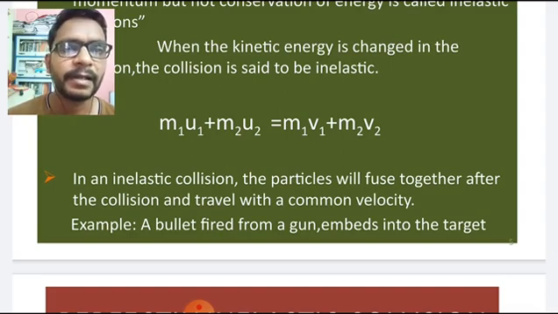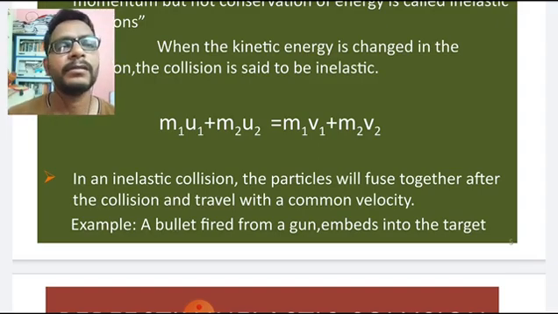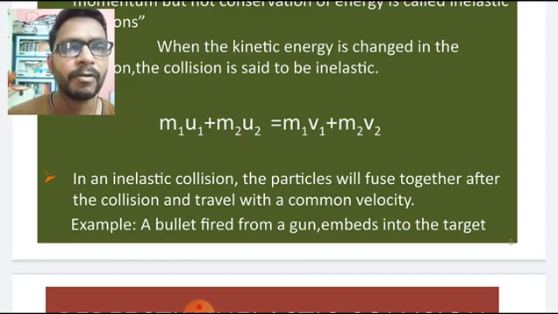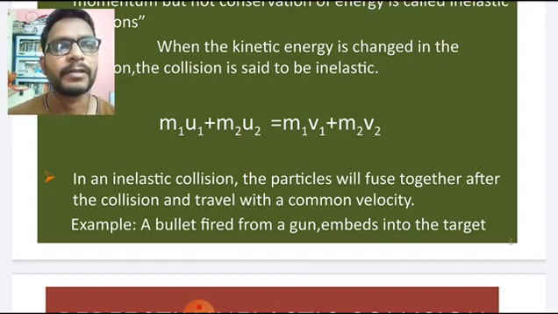An example is a bullet fired from a gun that embeds into the target. If the bullet gets stuck inside a wooden block, that is called inelastic collision.